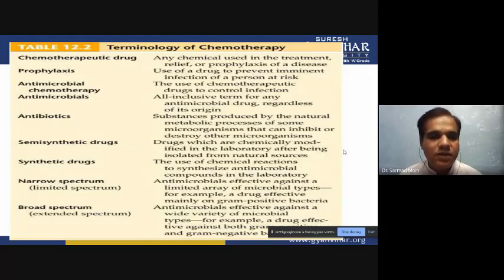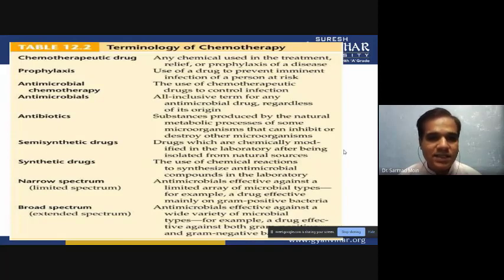Then antimicrobial chemotherapy is there. Chemotherapy means chemical treatment which we are utilizing for a therapeutic purpose, and we call them chemotherapeutic drugs. It may be for control of infection, to suppress a symptom, or to cure some disease. So these are all different chemicals which we utilize as chemotherapeutic drugs. Then antimicrobials are those chemicals which will kill the microbes, or they can suppress the microbial growth.